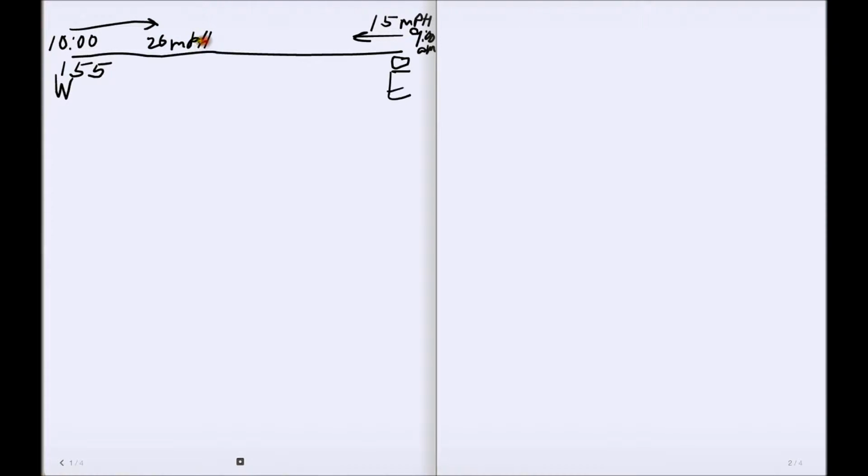So where will they meet? We'll call this distance D. D goes from 0 to 155.